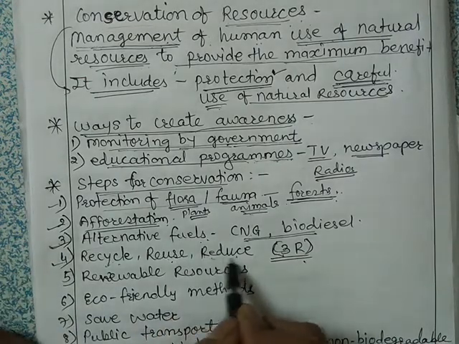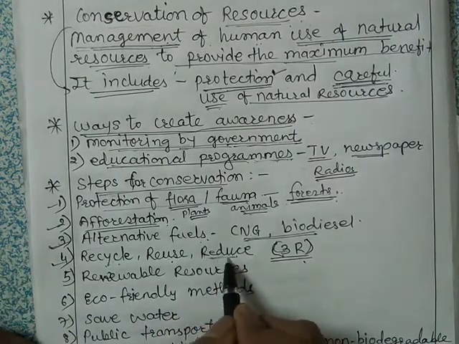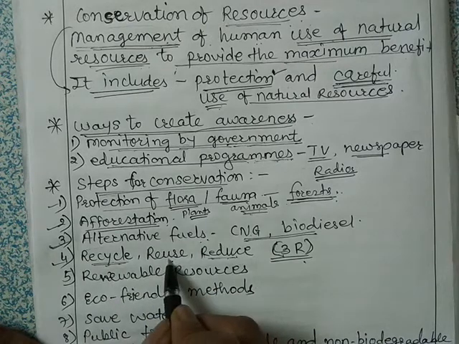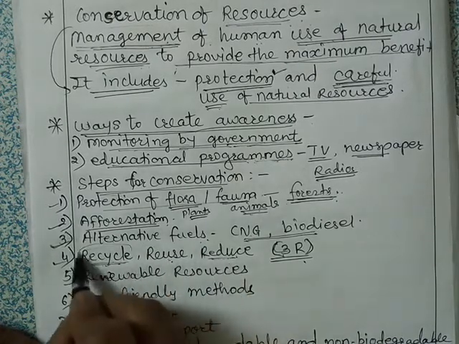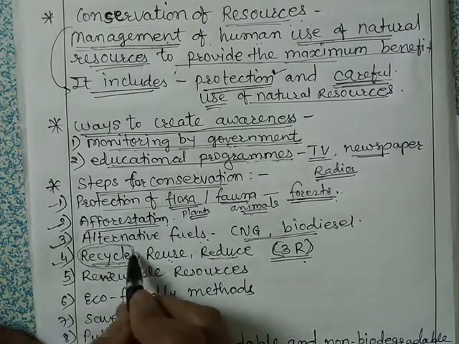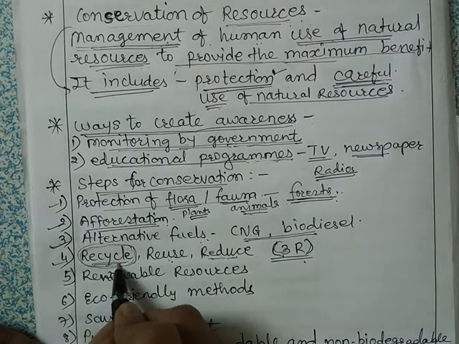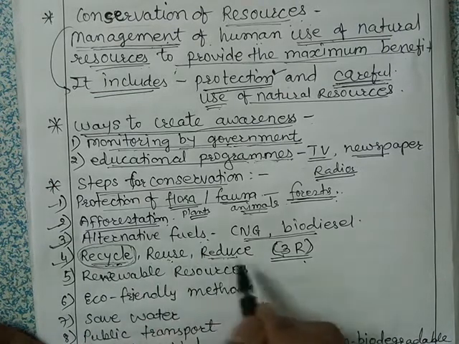And reduce means we have to reduce the use of things that are not recyclable. Recycle means make new things from the materials of old things, like we make handmade sheets from waste paper. So recycle, reuse and reduce.